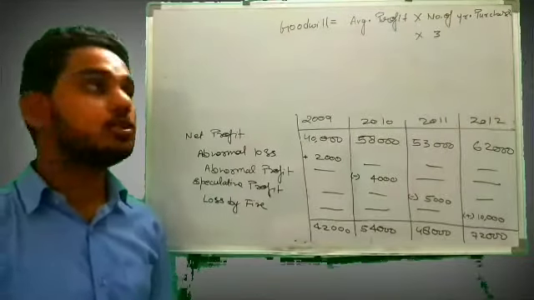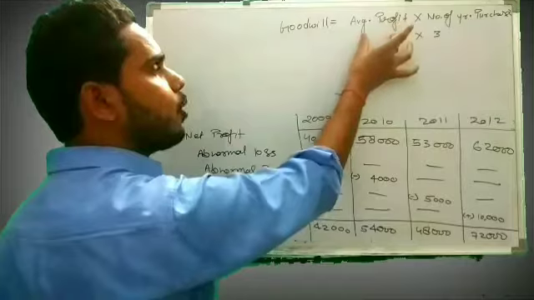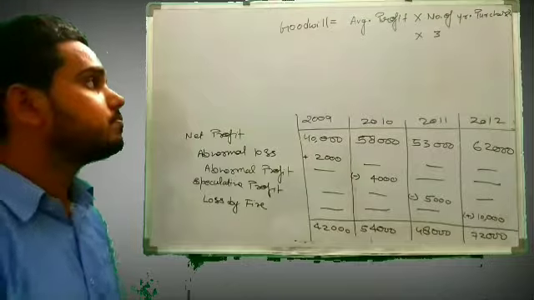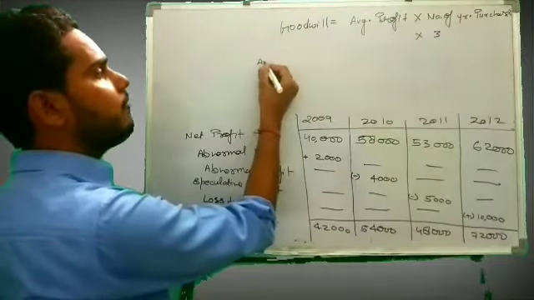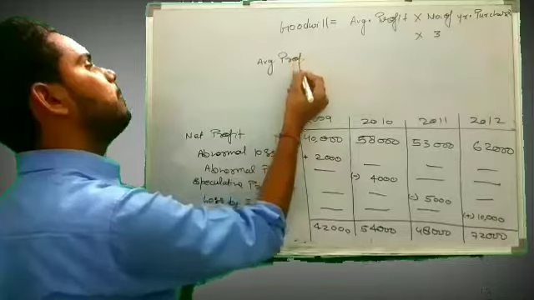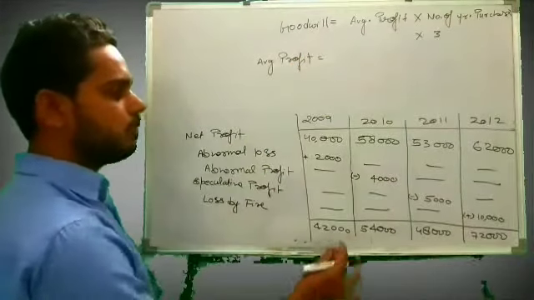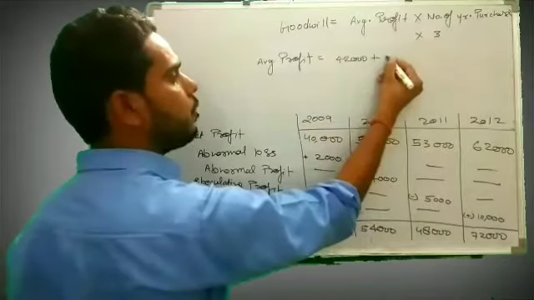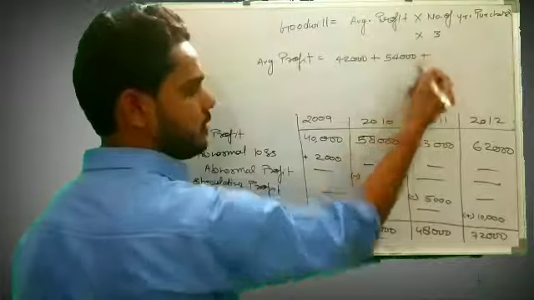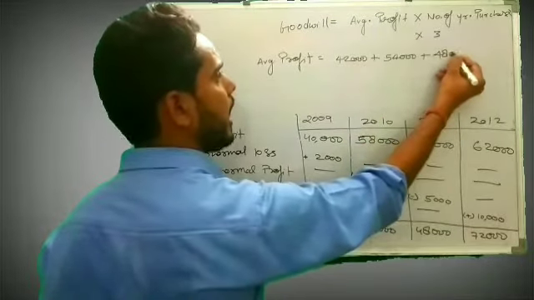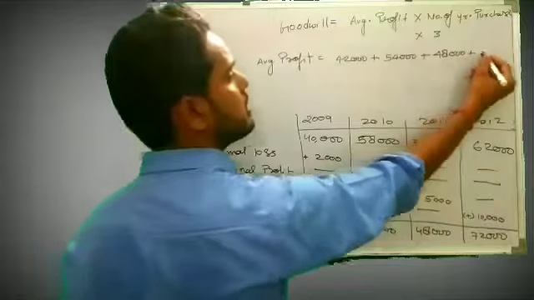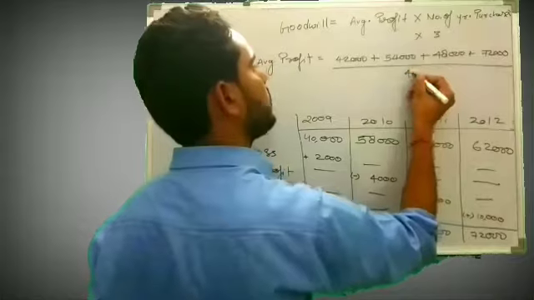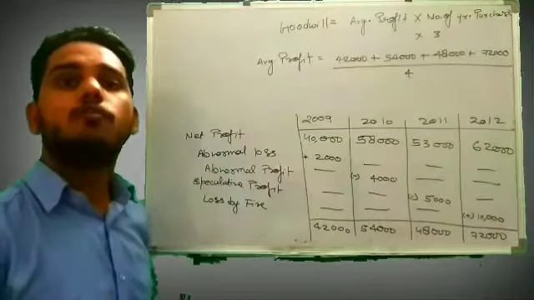In the question it is said that goodwill will be based on 4 years' average profit and 3 years' purchase. So firstly we will calculate our average profit. We will take 42,000 plus 54,000 plus 48,000 and plus the last one, 72,000, and divide by 4, because we have to take the average of 4 years.